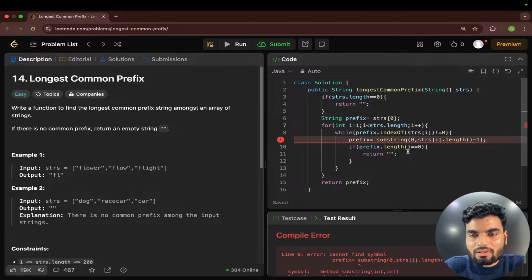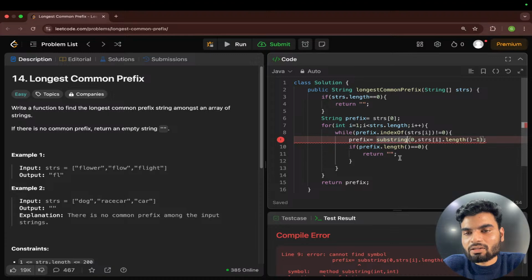Cannot find symbol substring. We are writing in Java, right? We have one method substring here in Java probably. If you're not getting it, don't worry, we'll do a dry run, you'll get it, Sanam.